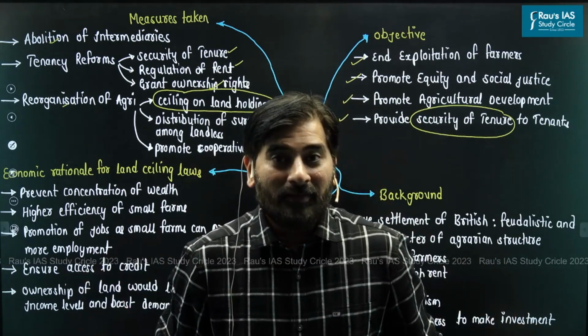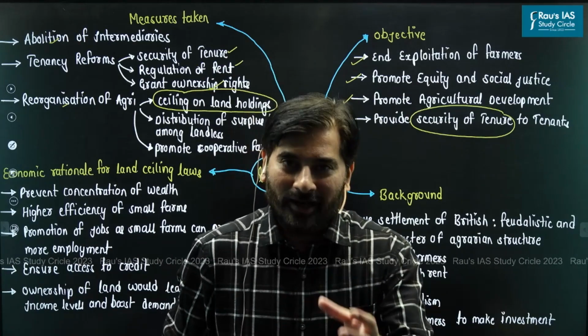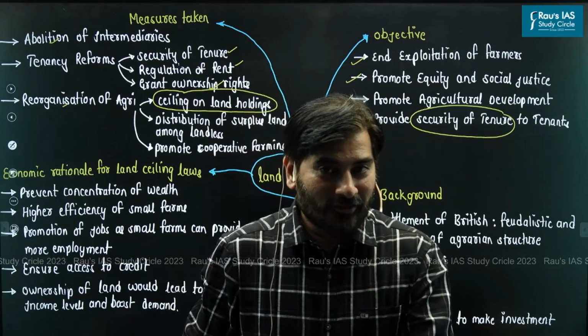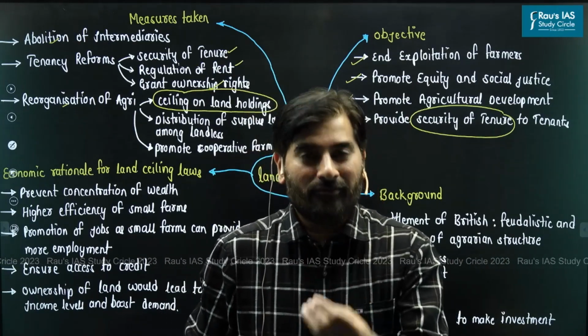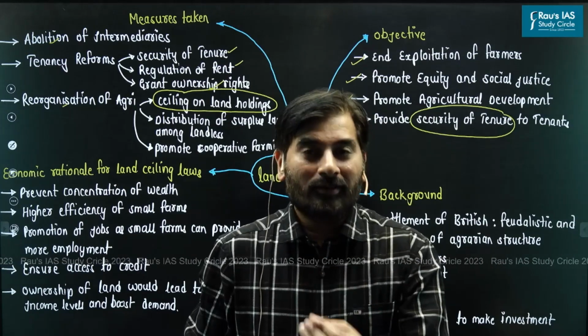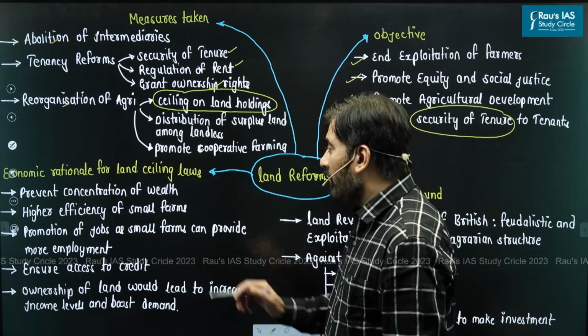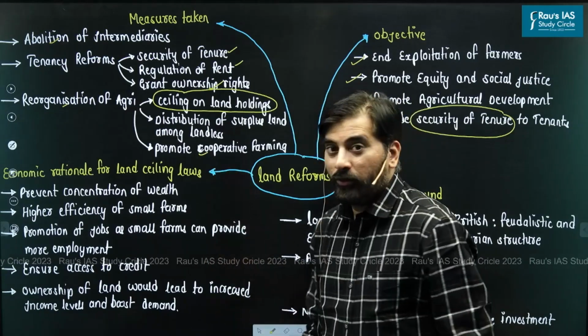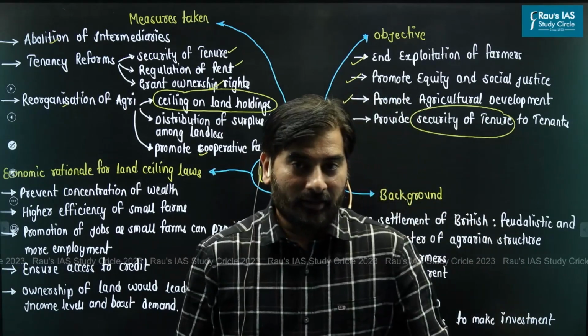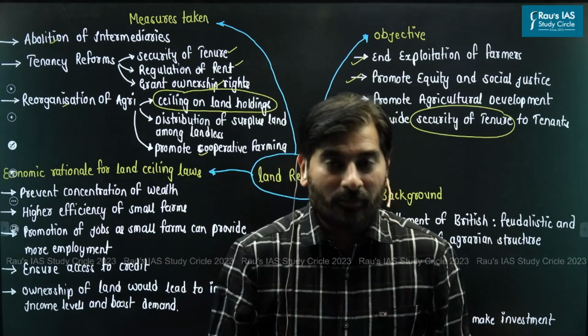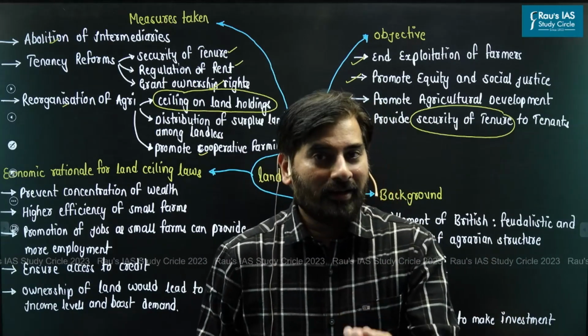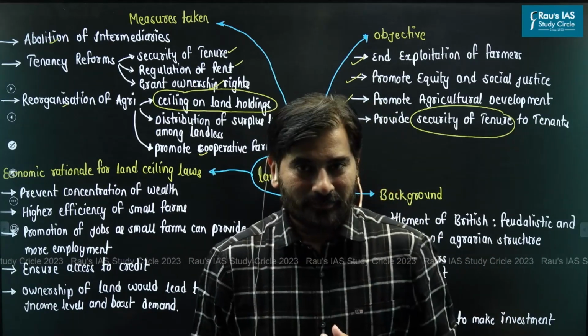The idea here is to ensure equitable distribution of income as well as wealth, to promote equity, to promote social justice. Apart from that, we also decided to promote cooperative farming, that is, to organize farmers into cooperatives and reap higher economies of scale.